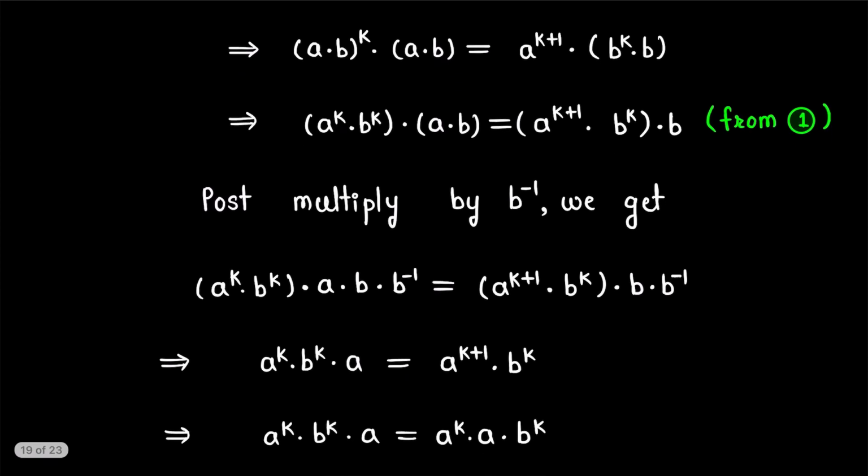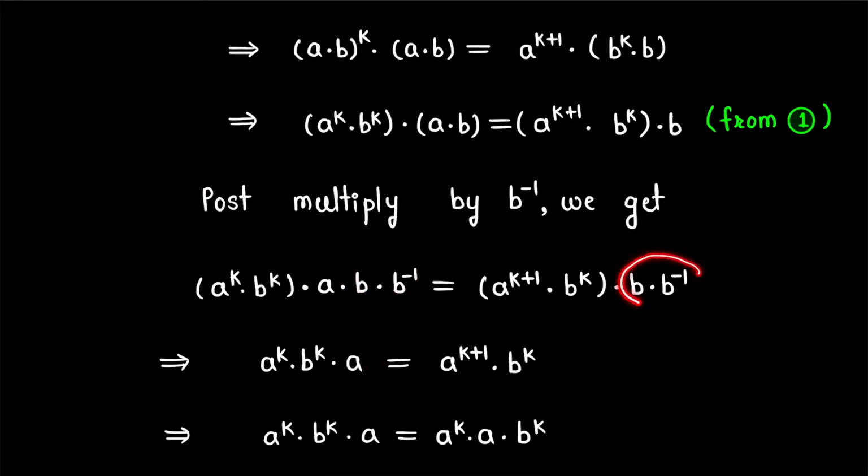Now post-multiply by b inverse, we get a^k·b^k·a·b·b^(-1) = a^(k+1)·b^k·b·b^(-1). Now this b·b^(-1) will become identity.